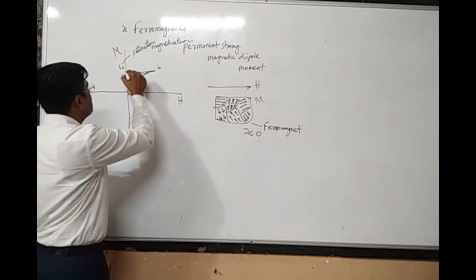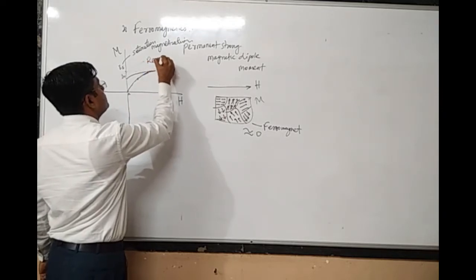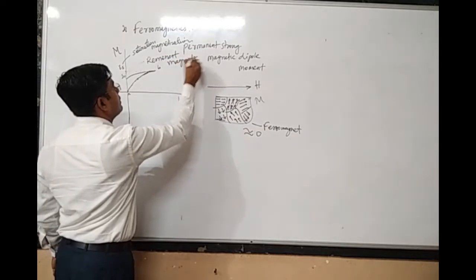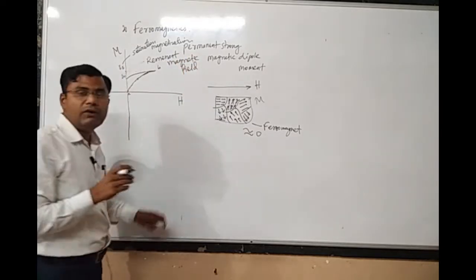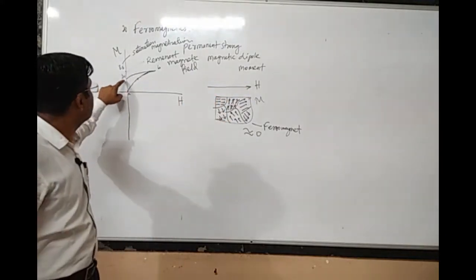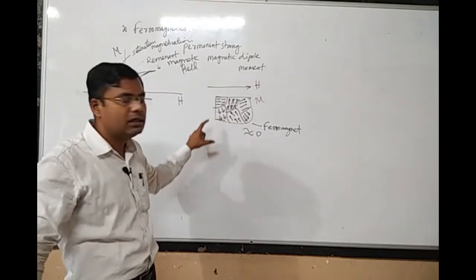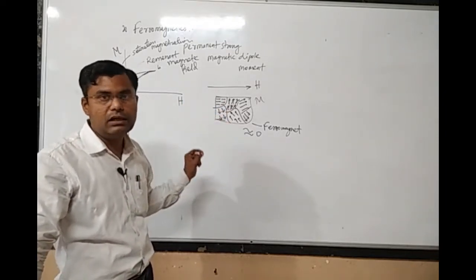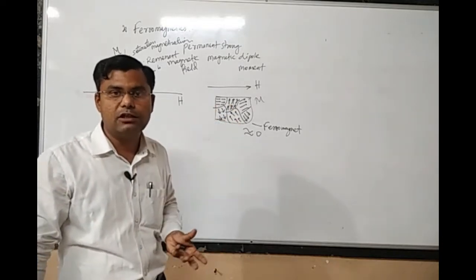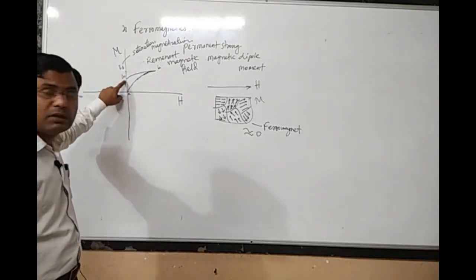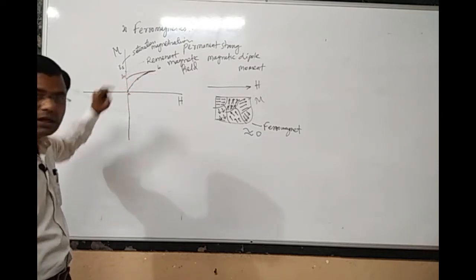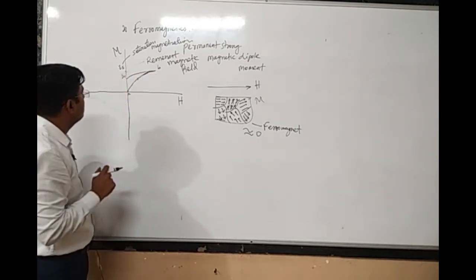This Br means what? It is called the remnant magnetic field. Remnant magnetic field means even if I remove the external magnetic field completely, there would still be some magnetic field inside the material, and that magnetic field I am calling the remnant magnetic field. That's why I am saying this material becomes a permanent magnet even if I remove the external magnetic field. So this will be the experimental case actually. The graph will not be followed like this, the graph will be somewhat different. So this is called a remnant magnetic field.